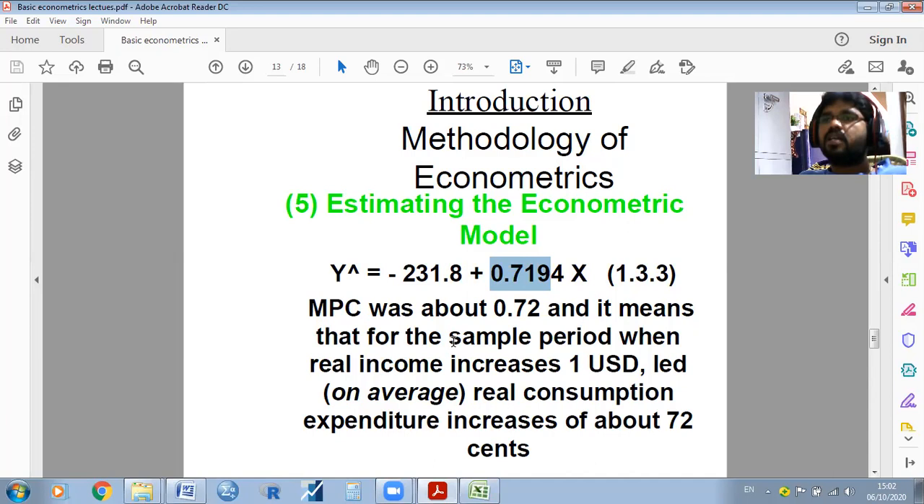Simply, it means that in the sample period, when real income increases by $1, it is in the form of dollars, that's why I put $1, the average real consumption expenditure increases by about 70%. Within one US dollar, the consumption may increase by